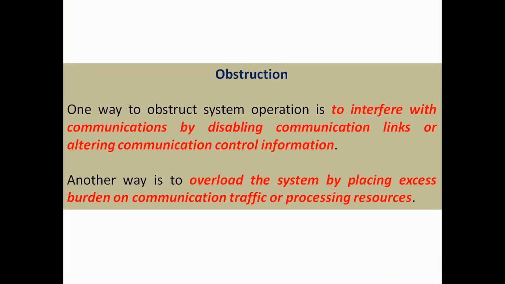Next is obstruction. Obstruction is to interfere with communications by disabling communication links. It may affect physical devices and alter communication control information. For example, if too many packets are sent to the same receiver, the overload will increase, and then the receiver may not be able to perform anything. In that way they are affecting the systems, and that is called obstruction.